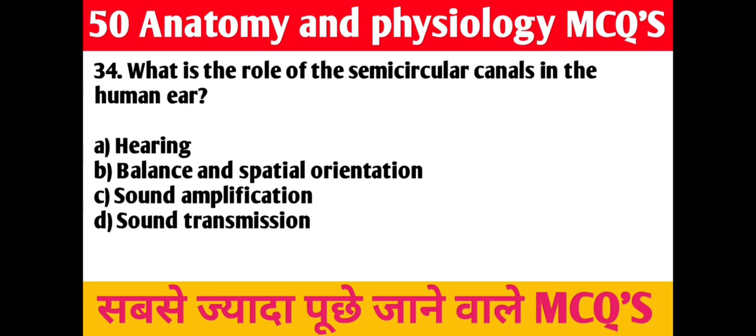34. Question. What is the role of the semicircular canal in the human ear? A. Hearing. B. Balance and spatial orientation. C. Sound amplification. D. Sound transmission. Right answer is B. Balance and spatial orientation.